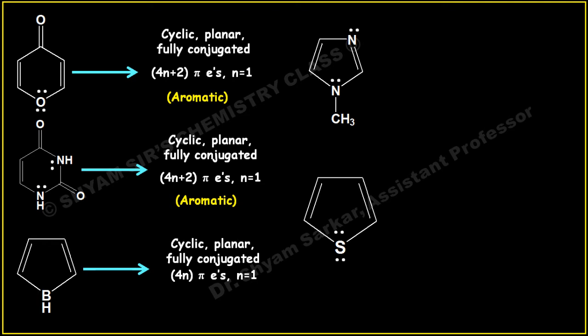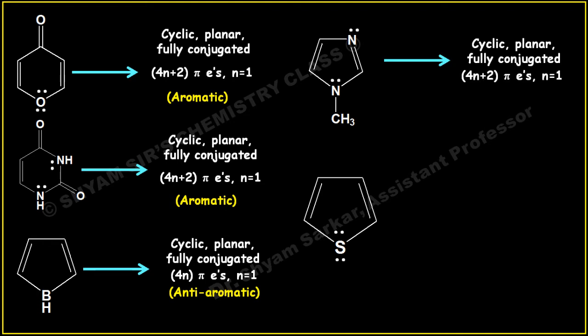If you see the next one, the fourth molecule, this has a cyclic, planar, and conjugated structure. That means fully conjugated, with the lone pair of electrons on the nitrogen atom with the methyl group, and the other lone pair on the nitrogen atom is not contributing to this conjugation, so that will remain out of this ring. So this is obeying the 4n plus 2 pi electron rule where n equal to 1. So this is also aromatic.